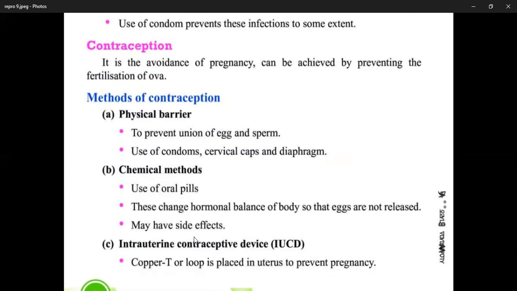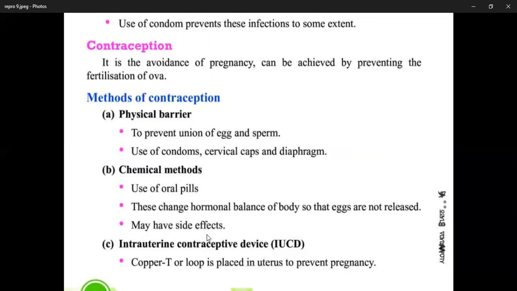Especially you know that follicle stimulating hormone is secreted from the pituitary gland, which induces the development of ova inside the ovary. So these pills change the hormonal balance, and they have side effects also.